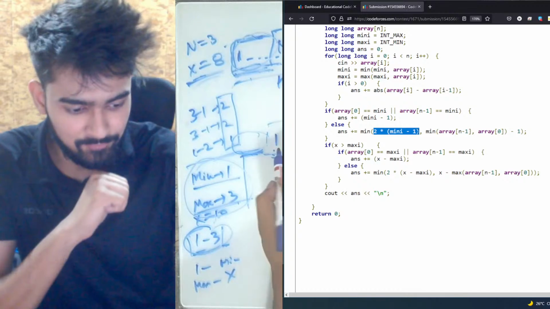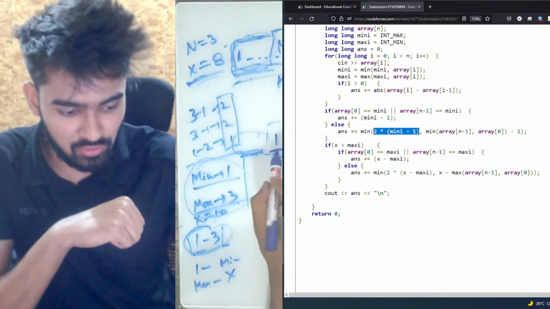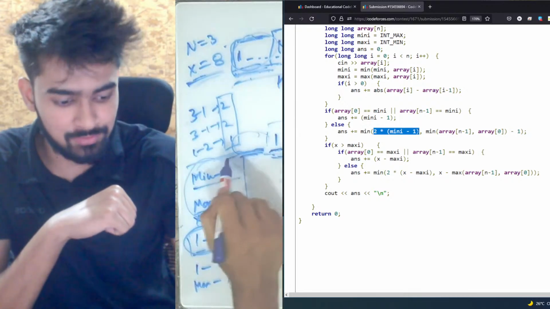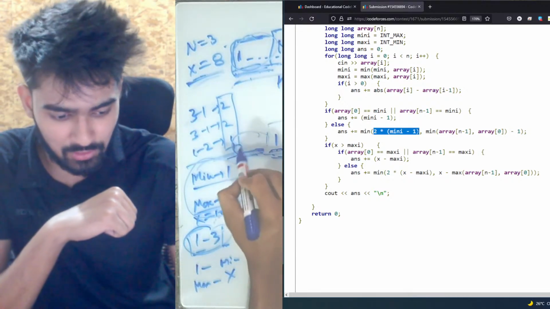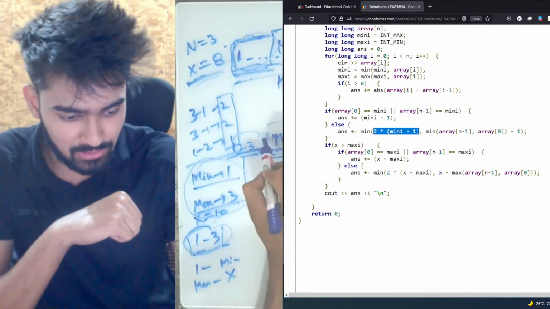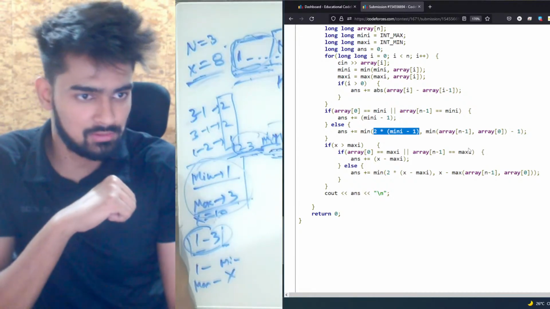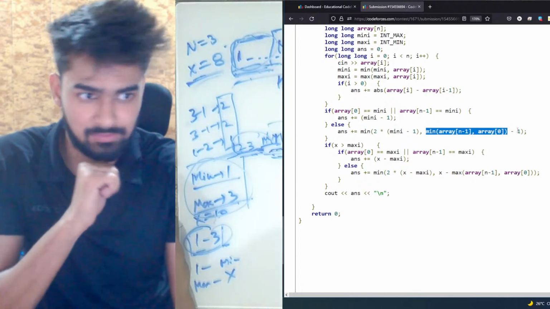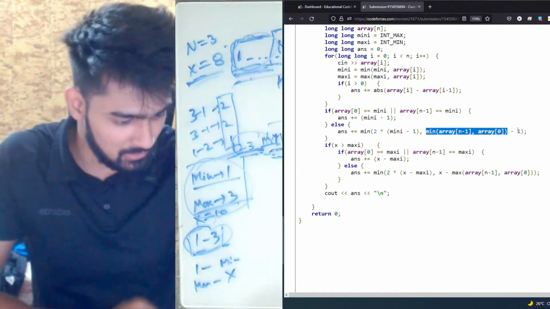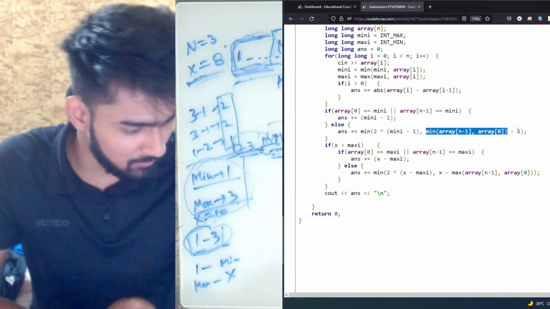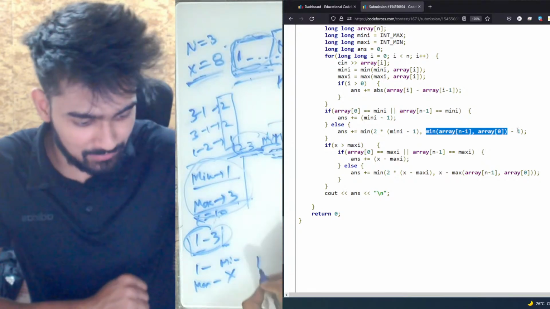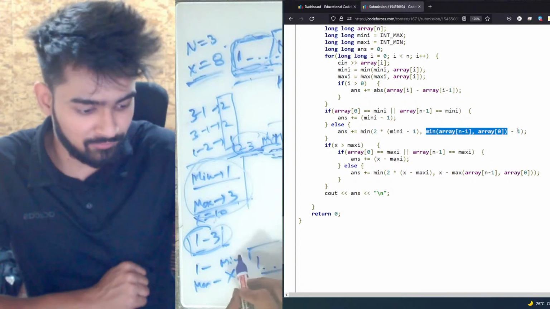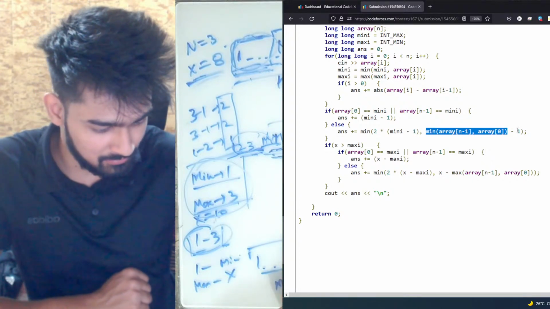Now if the starting is smaller, if you know that this is 1 and this is 2, that means it is better to put all the small elements before this. So you'll put like 1, 2, 3 till this, and if this is minimum, you'll get a minimum here. So you just find out the minimum element of array of n minus 1 and array of 0 and then subtract this by 1. Because your starting was from minimum and your ending was at max. If you insert all the elements from 1 till minimum here, the consecutive difference of all these elements is actually going to be minimum minus 1.